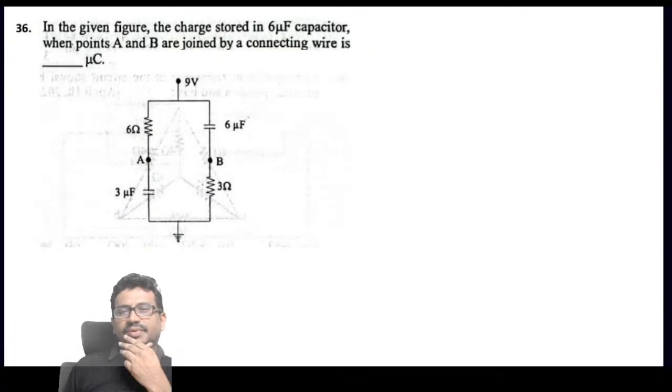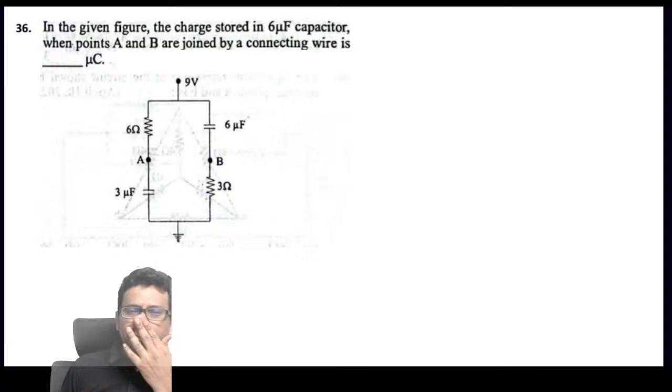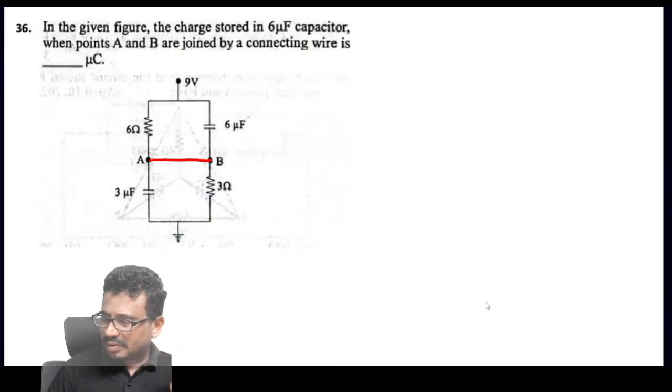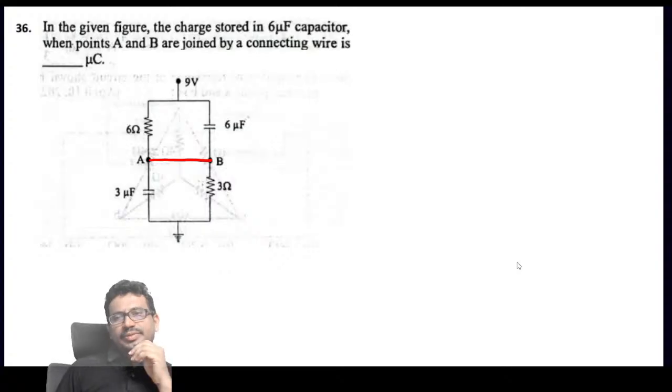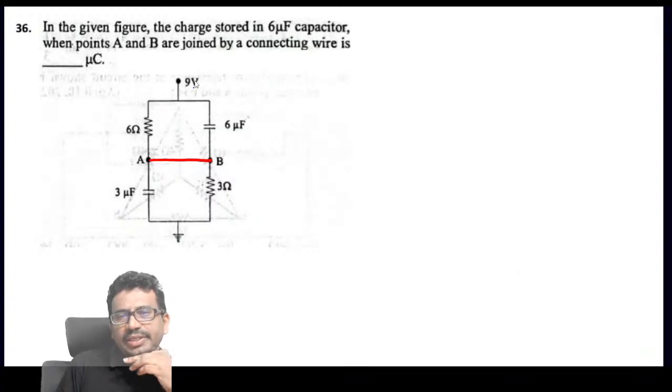Next one. In the given figure, the charge stored in the 6 microfarad capacitor when points A and B are joined by a connecting wire. These two are joined like this. Right, so then they supply the battery, that is a 12 volts DC supply.